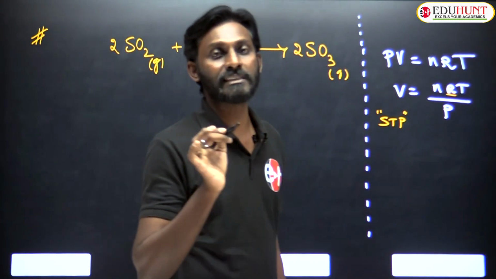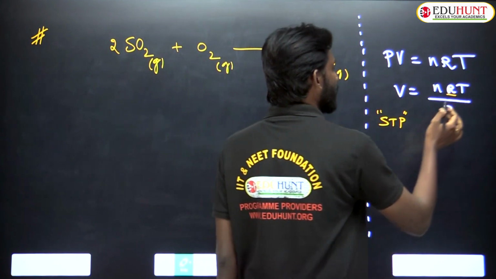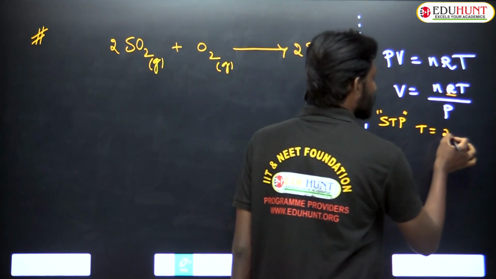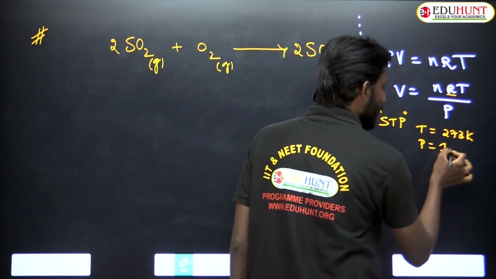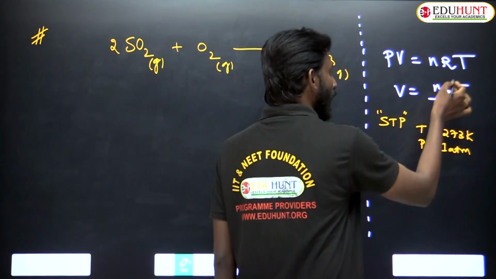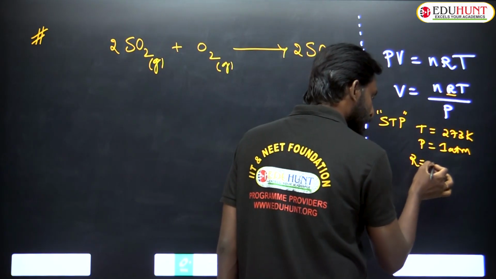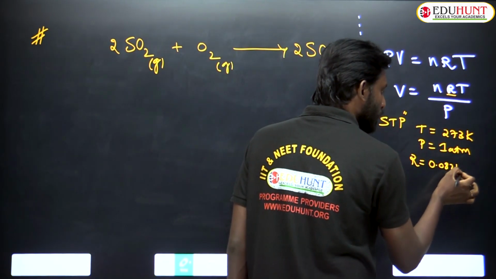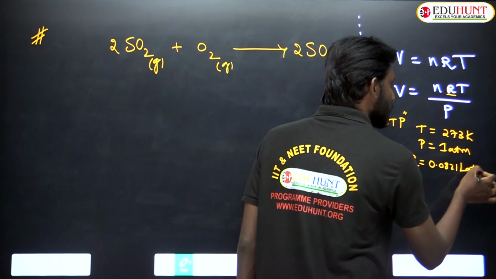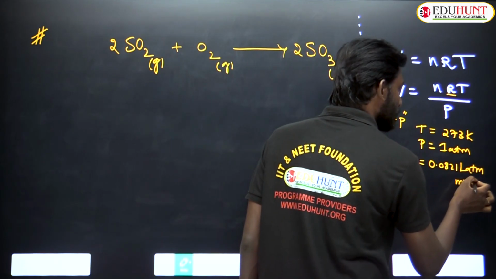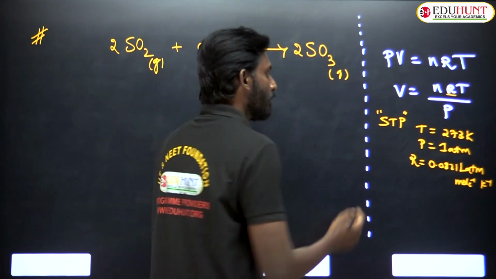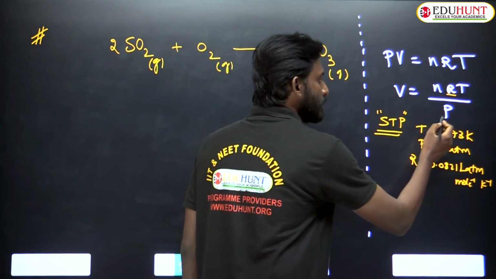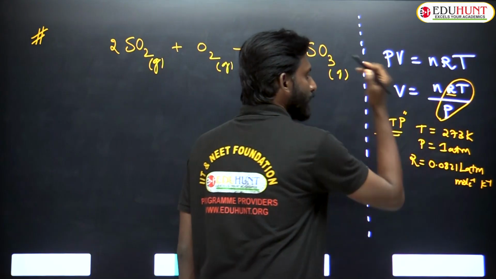I fixed the temperature to 273 Kelvin, I fixed the pressure to 1 atm, and the R value is already fixed, 0.0821 liter atmosphere mole inverse Kelvin inverse. It means when I fixed STP conditions, this entire thing became constant.